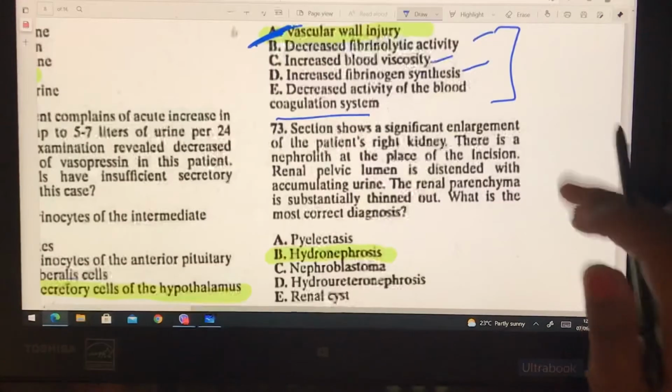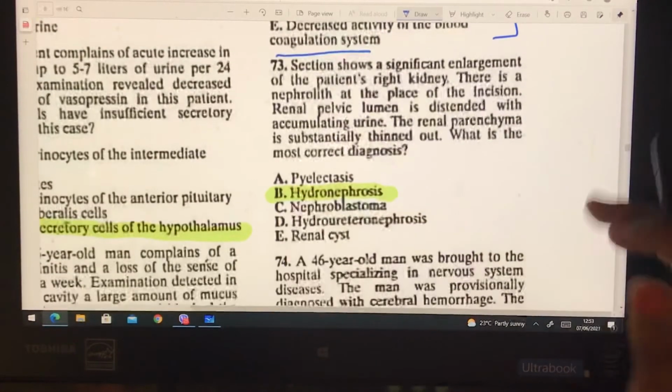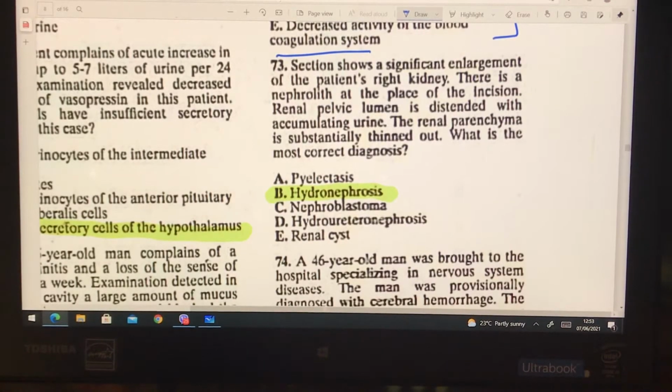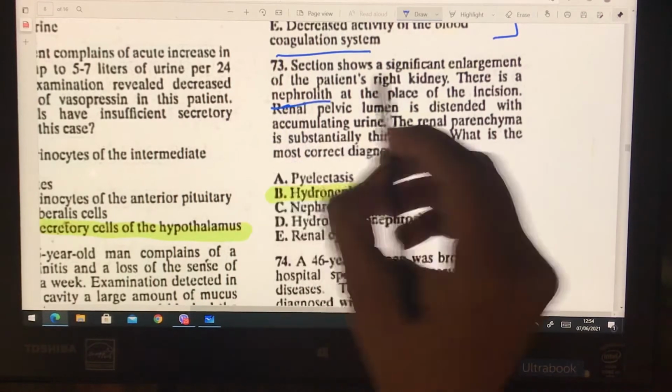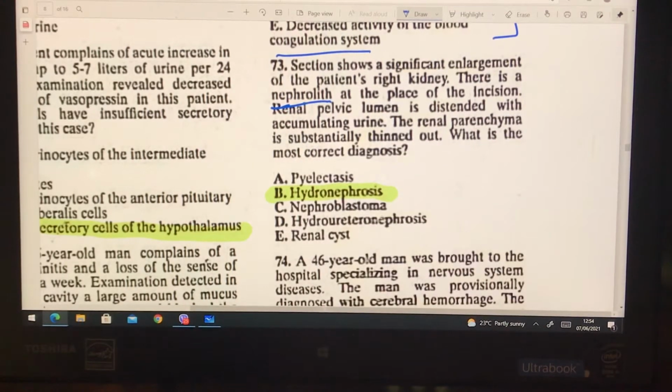So the next question: a section shows a significant enlargement of the patient's right kidney. There is a nephrolith, a kidney stone, at the place of incision. The renal pelvic lumen is distended with accumulating urine. The renal parenchyma is substantially thinned out. What is the most correct diagnosis? So the answer is hydronephrosis.